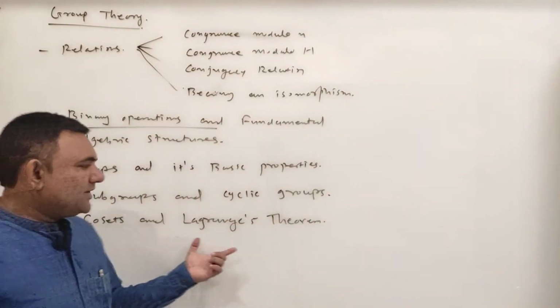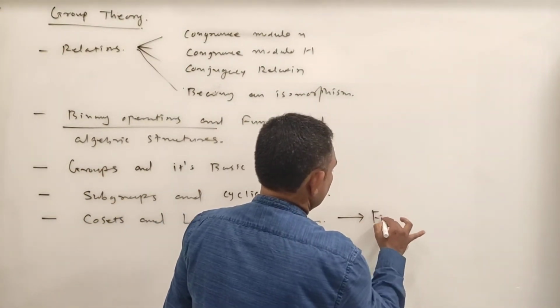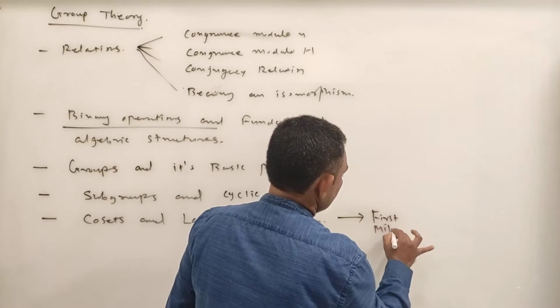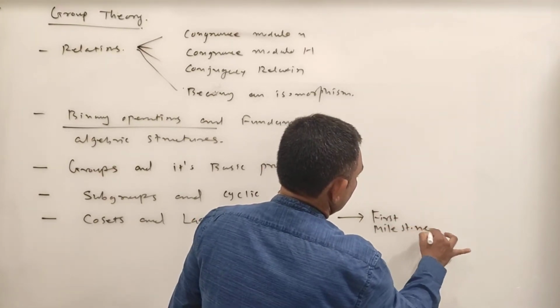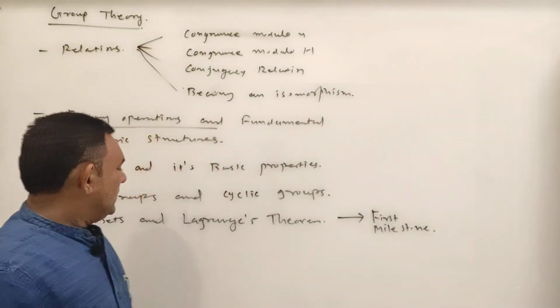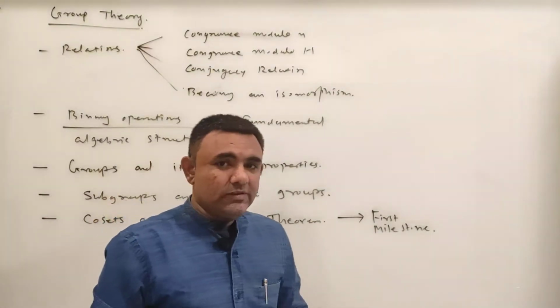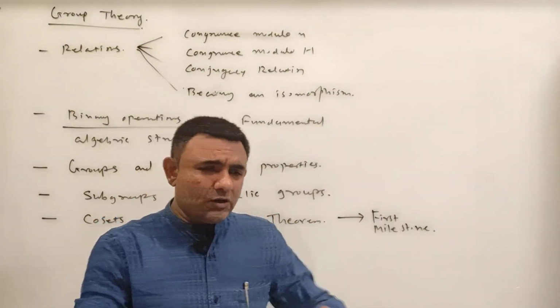See, this Cosets and Lagrange's theorem is believed to be the first milestone of abstract algebra. Cosets and Lagrange's theorem will start to unfold the group.